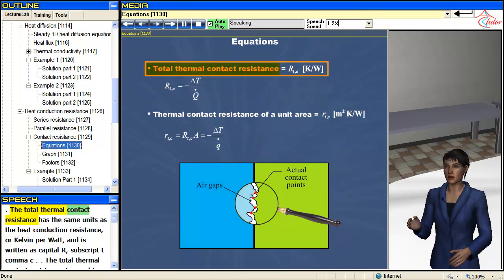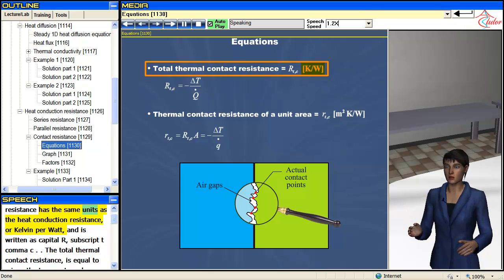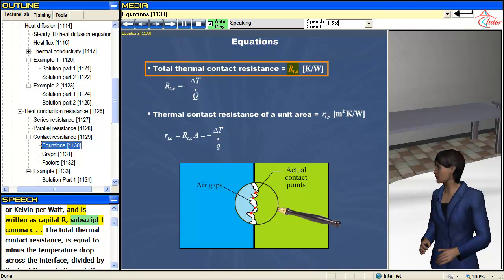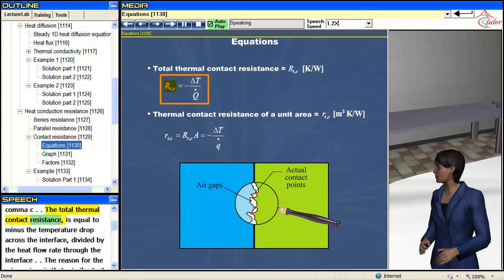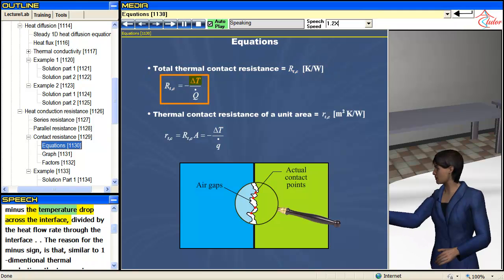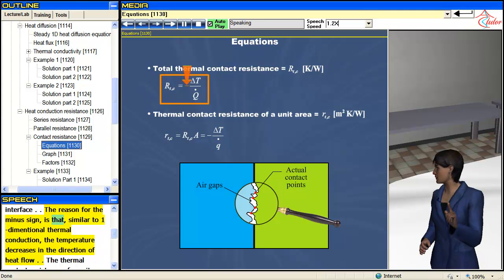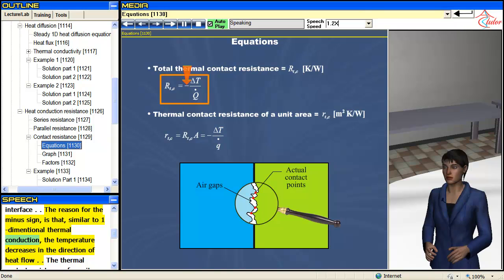The total thermal contact resistance has the same units as the heat conduction resistance, or Kelvin per watt, and is written as capital R, subscript T, C. The total thermal contact resistance is equal to minus the temperature drop across the interface, divided by the heat flow rate through the interface. The reason for the minus sign is that, similar to one-dimensional thermal conduction, the temperature decreases in the direction of heat flow.